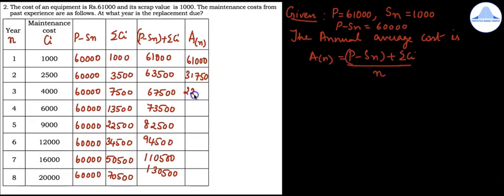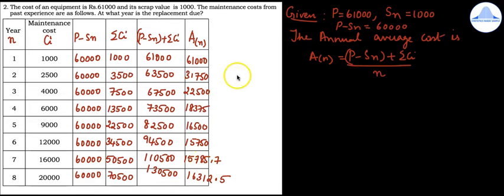Next you will get 22,500, 18,375, 16,500, 15,750, then 15,785.7, and the last value is 16,312.5. So now in the last column you should see how the costs are decreasing and the point where it increases immediately.